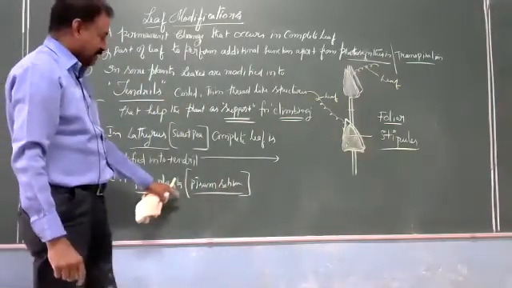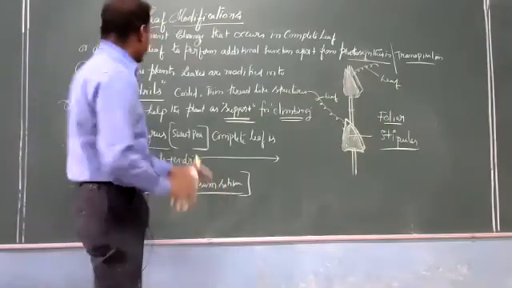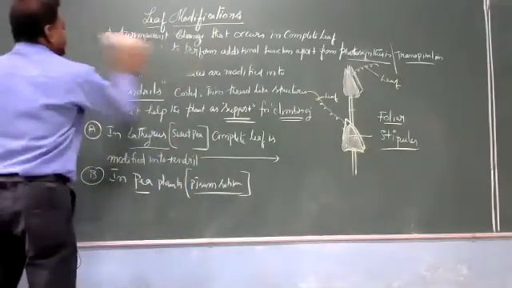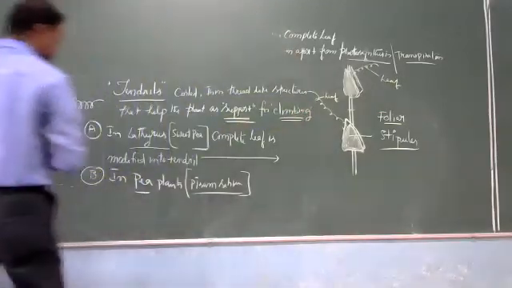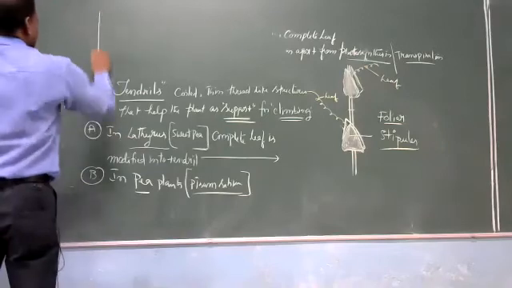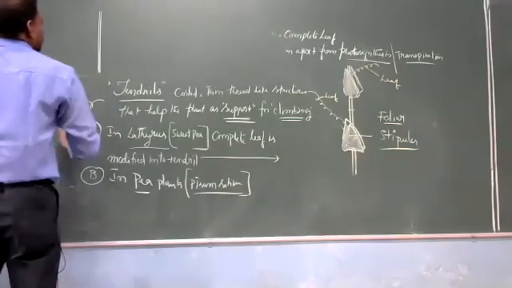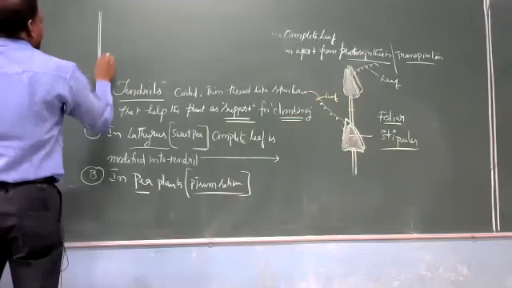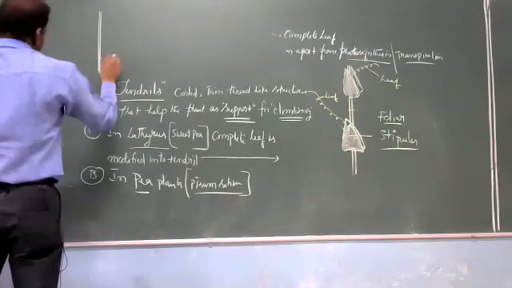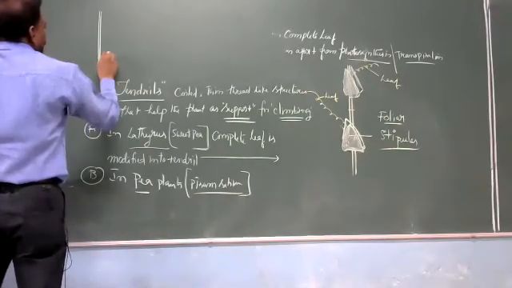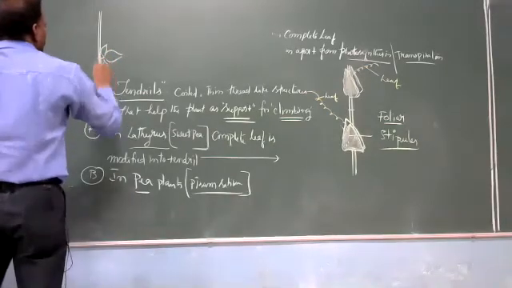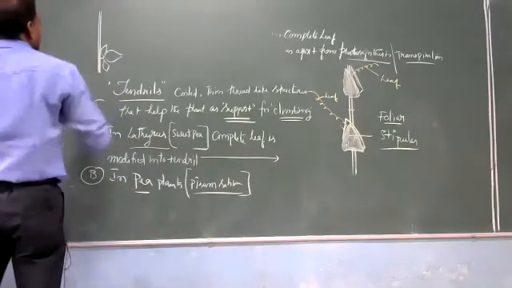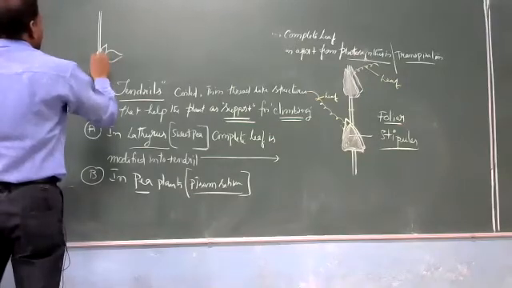In pea plants, let us see the diagram here, B diagram. This is A diagram. Pea plants, this is the structure of the stem where leaves are present. Here leaves are present.